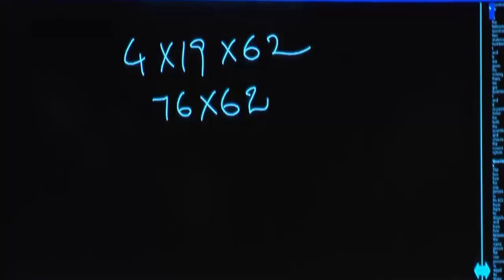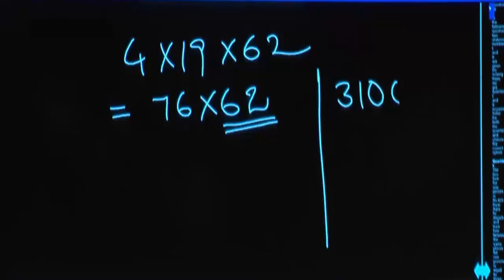Can you take 76 as 75 plus 1? Yes. 75 times in the sense 100 times, half and half. 100 times of this number, 6,200. Half of that, 3,100. Again half of that, 1,550.